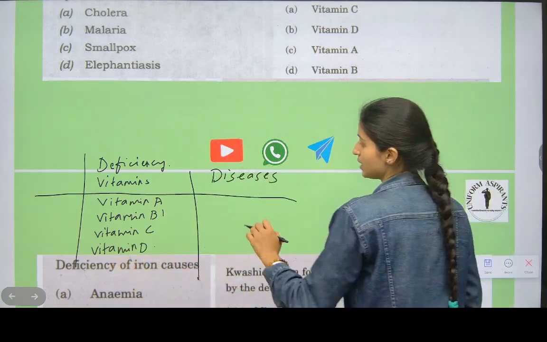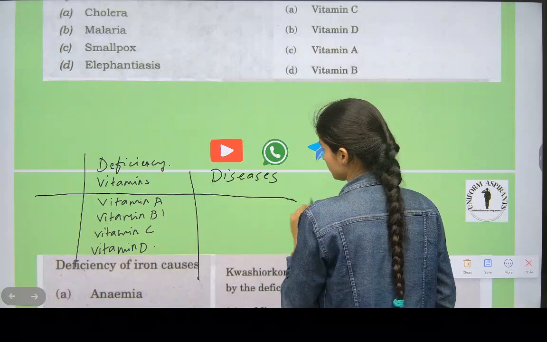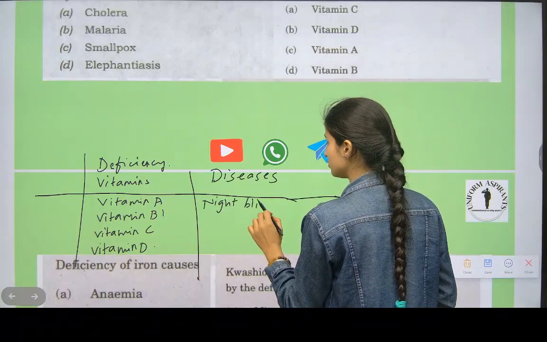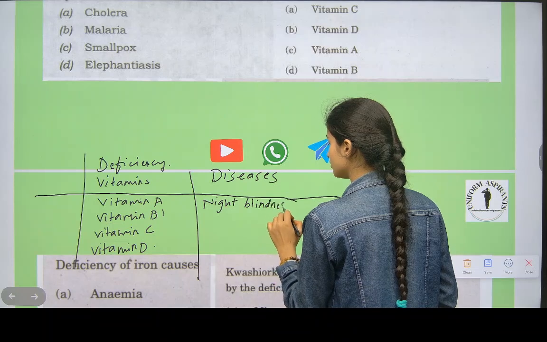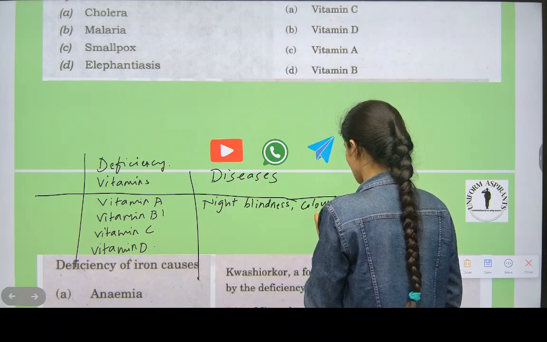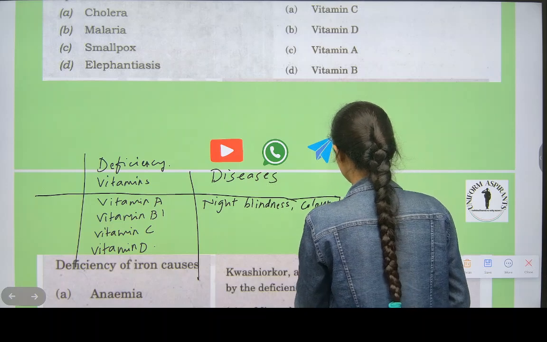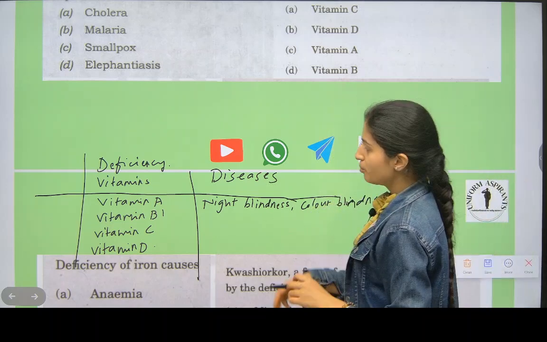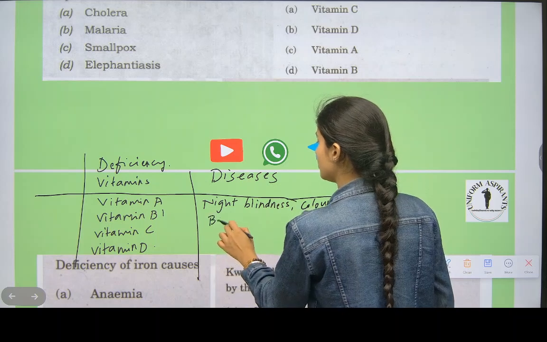A causes night blindness. You can write color blindness also. You know color blindness cannot be cured. Okay. B1 causes beriberi.